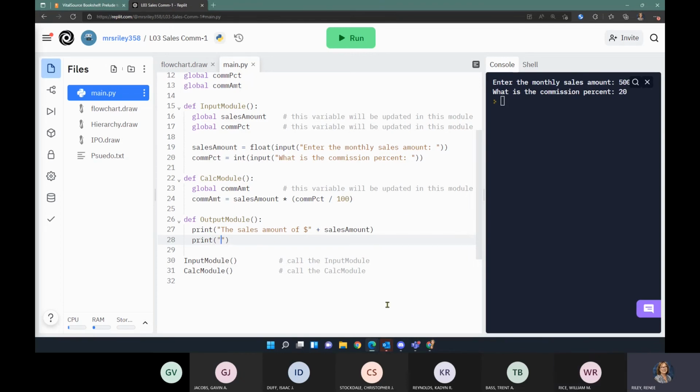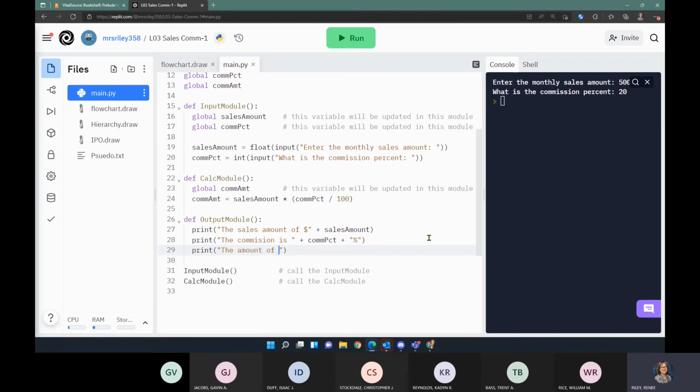All right, so we've got our sales amount, and then the next thing we want is the commission is, and then after that, we're going to output the commission percent, and then we're going to add a percent sign. Now, as you're going through the Replits, they should be showing you some fancy print formatting that you can do.